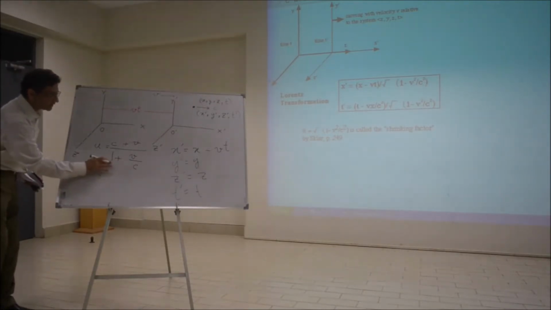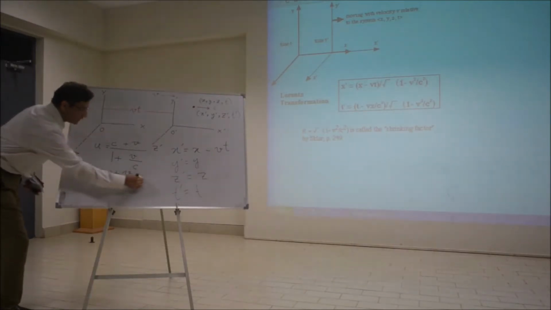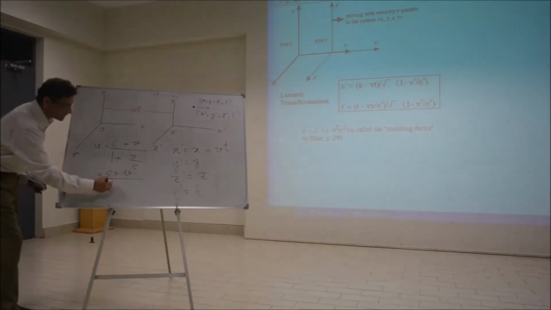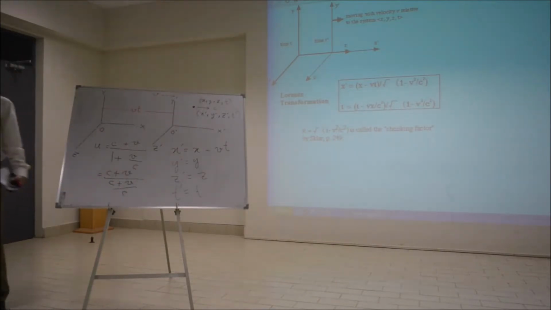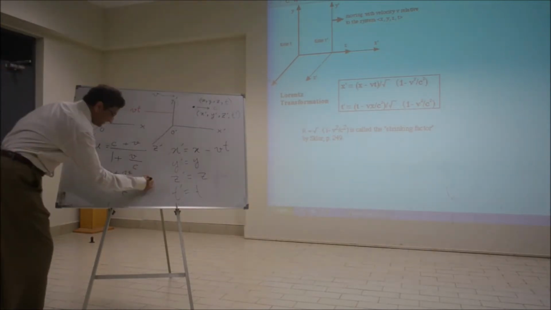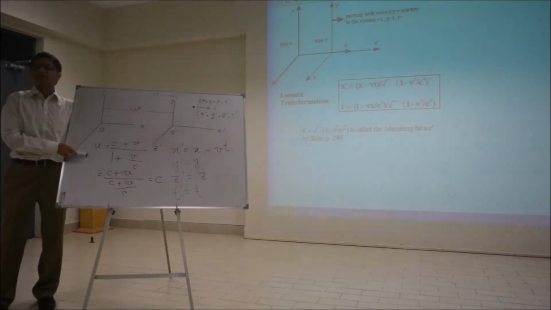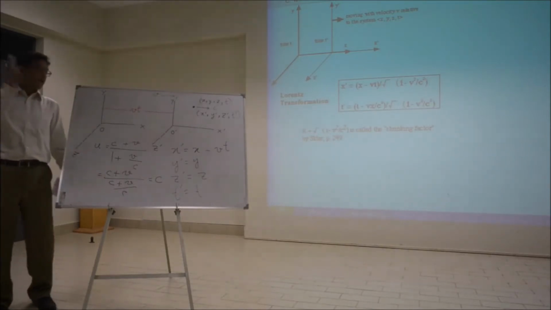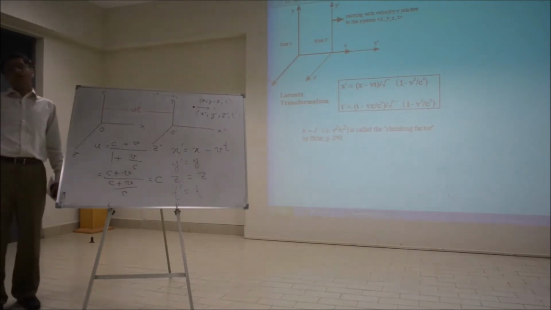Here take the common denominator, the LCM. What do you get? c plus v over, c plus v over c. What is this equal to? c. So you see, this is the correct velocity addition formula. So find out the transformation which gives you this velocity addition formula.